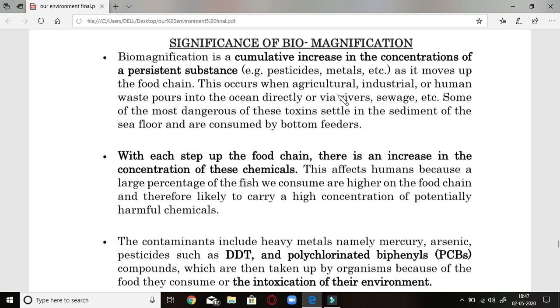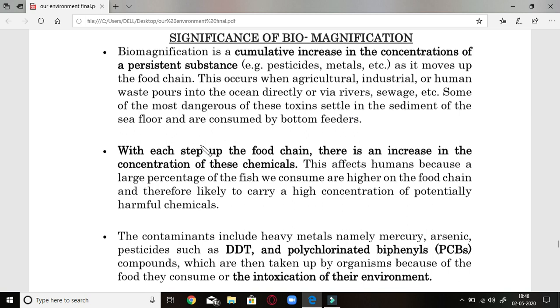It occurs when agriculture, industrial and human waste are poured in the fields. So they are increased because these wastes are poured into the sea or river or in the form of sewage. Sometimes they come in contact with water or soil. That's why their number and concentration will increase. With each step up the food chain, there is an increase in the concentration of these chemicals.